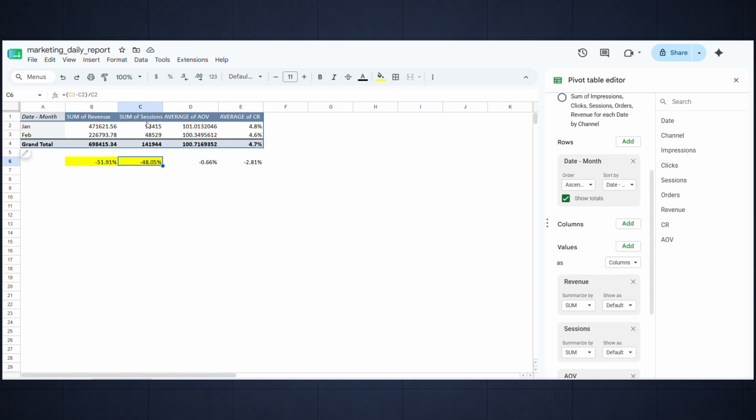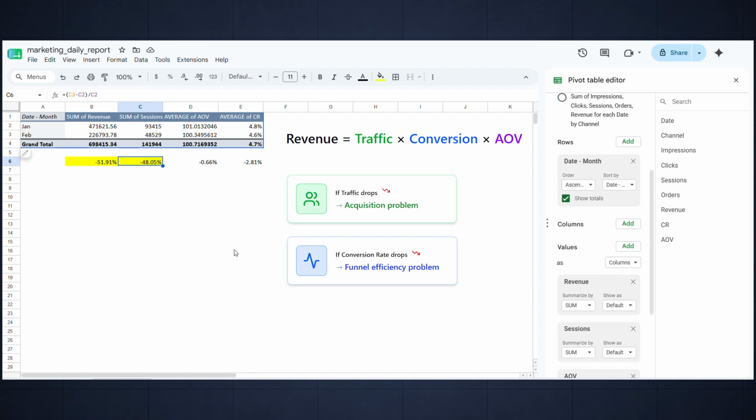We know traffic is the problem. Now let's figure out where that traffic decline is coming from. Remember the model we introduced earlier. If traffic drops, it's usually an acquisition problem. If conversion rate drops, it's usually a funnel efficiency problem. If average order value drops, it's usually a monetization problem. Since traffic is the driver that changed, our investigation now shifts toward acquisition.